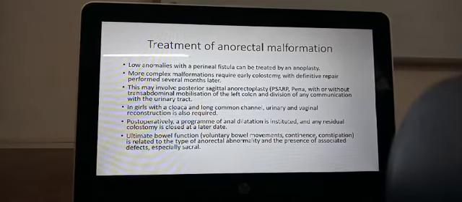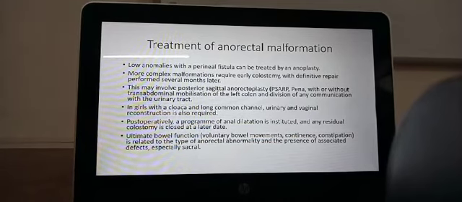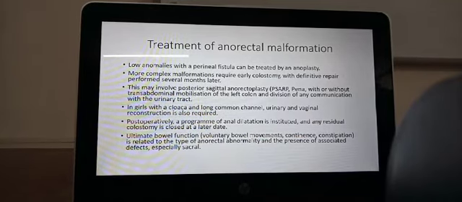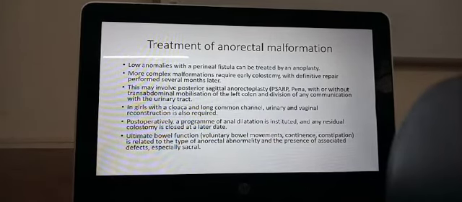So anorectal malformations will be an absence of an anal canal. Along with the absence of an anal canal, it may open through a fistula, and this fistula may be into the vagina. Sometimes there may be a malformation of the entire perineum, so that the urethra, the vagina, and the anus may open through a common opening called the cloaca.